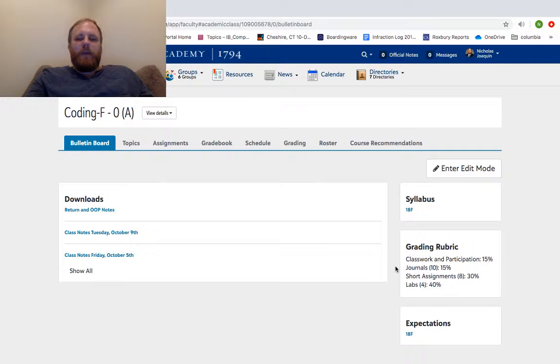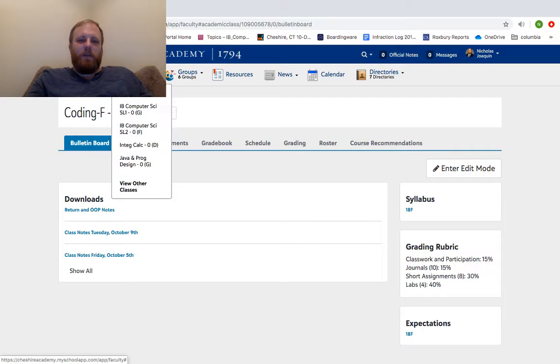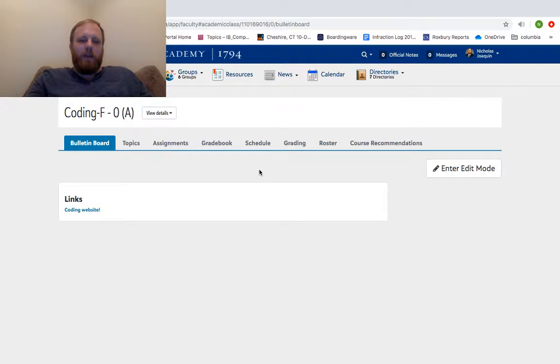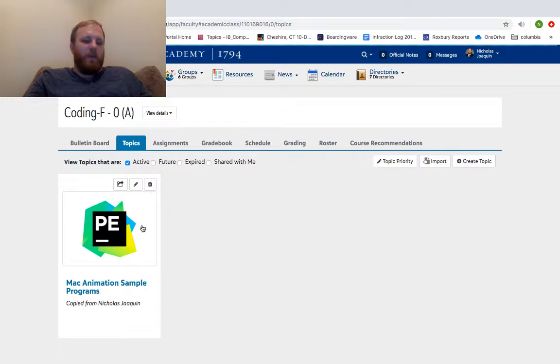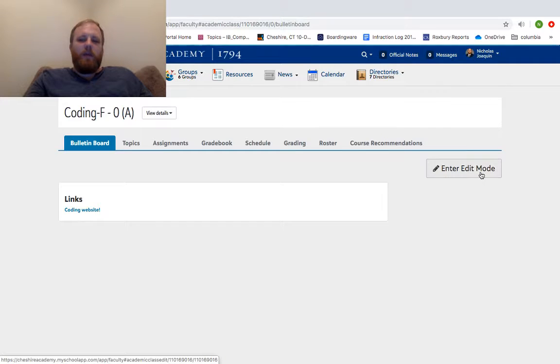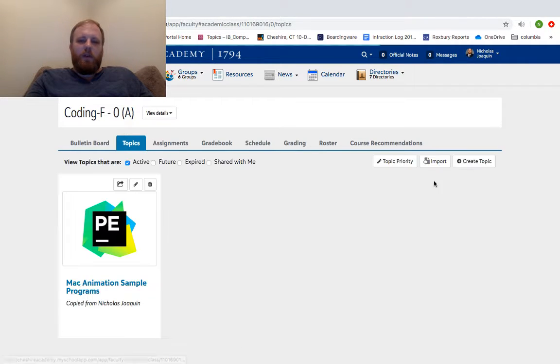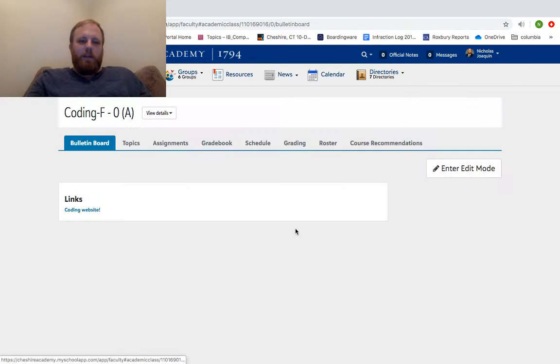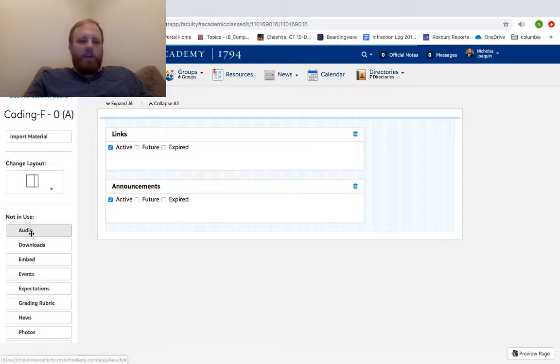So your big assignment that you have going on through this module is to be able to have your portals updated. So again, key pieces that I want to be able to do: topics pages and your bulletin board, the only thing you're really setting up. Topics pages, maybe you want to import those from somebody else's page, maybe you want to design those your own. No matter what, it's all through this enter edit mode or create topic. So enter edit mode, it's all click and drag.